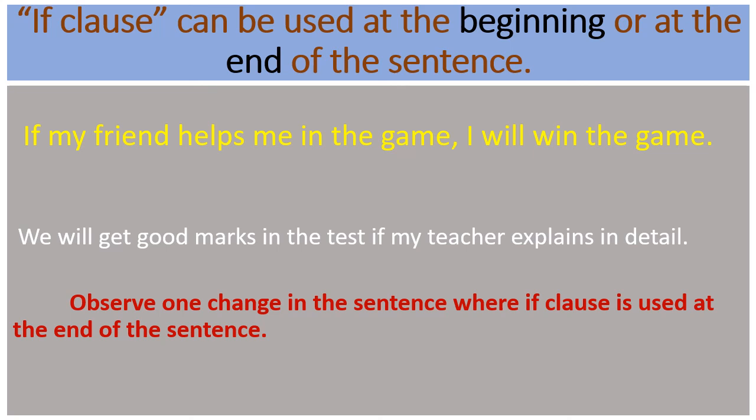See in the second example. No comma is used between the two sentences here. But where if clause is used at the beginning of the sentence, comma is used. So this change you have to observe carefully.